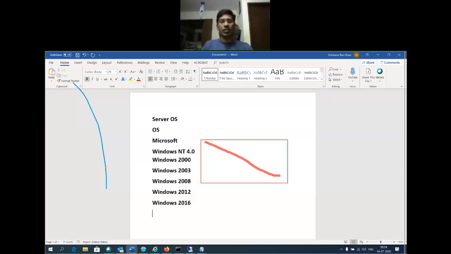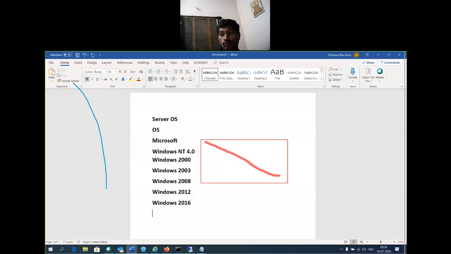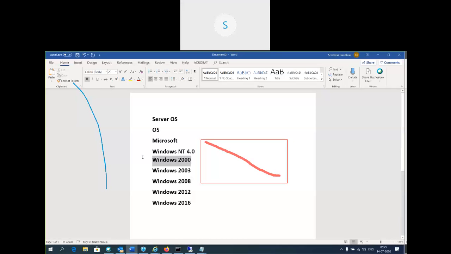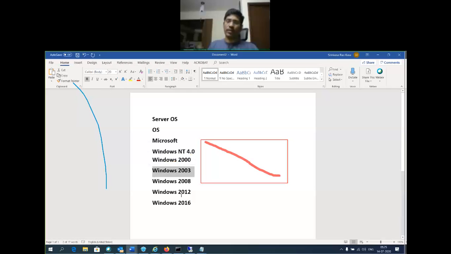There are different versions: starting with Windows NT, a very old version, then 2000, 2003, 2008, 2012, 2016. For each version we have a 32-bit and a 64-bit architecture.